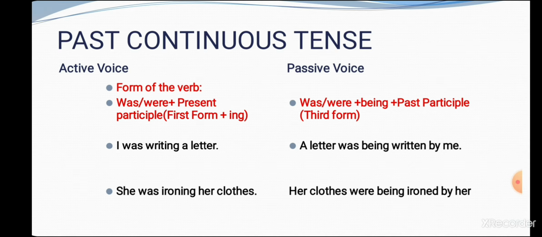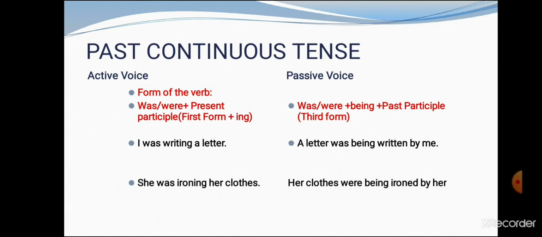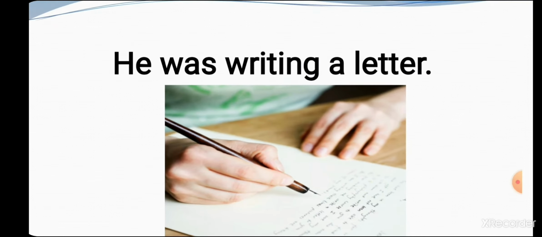The next one, students, she was ironing her clothes. Now students, how can we change? Her clothes were being ironed by her. Look at this sentence carefully again, students. He was writing a letter. He, subject, was writing, verb form, then a letter, its object.